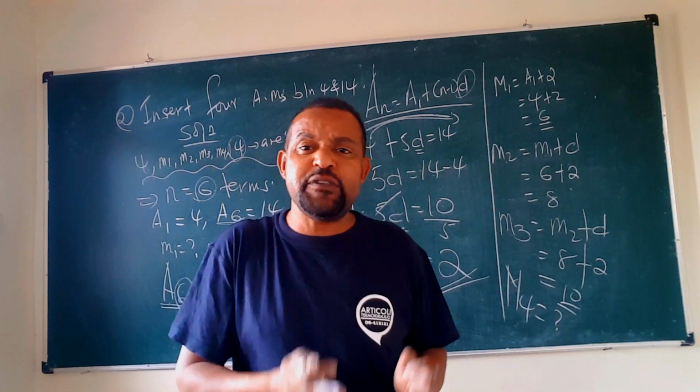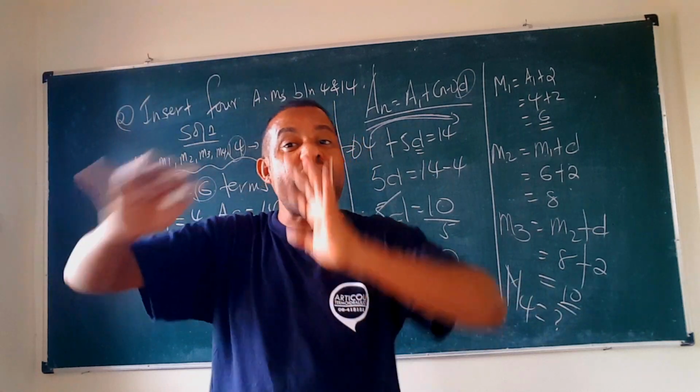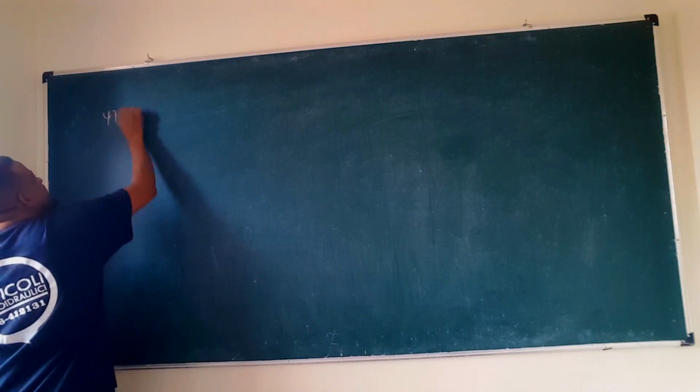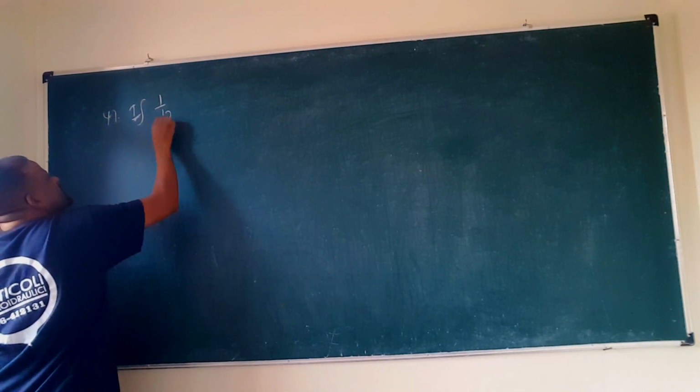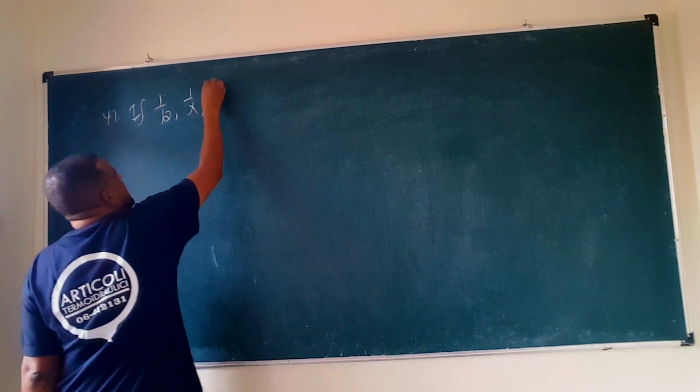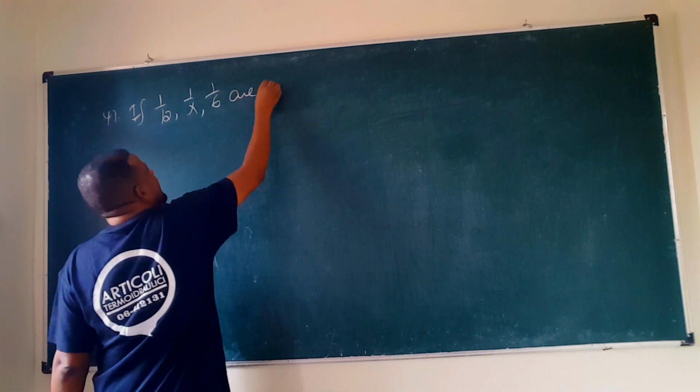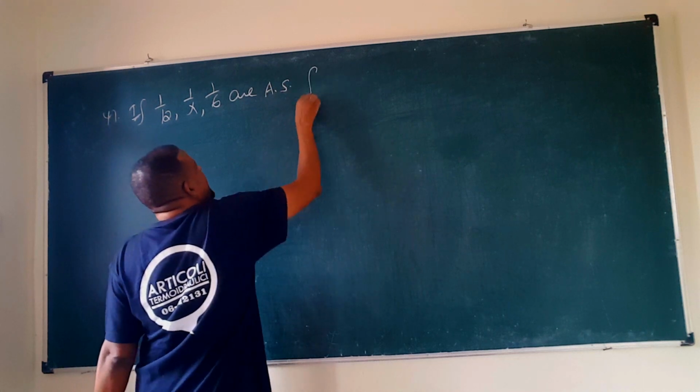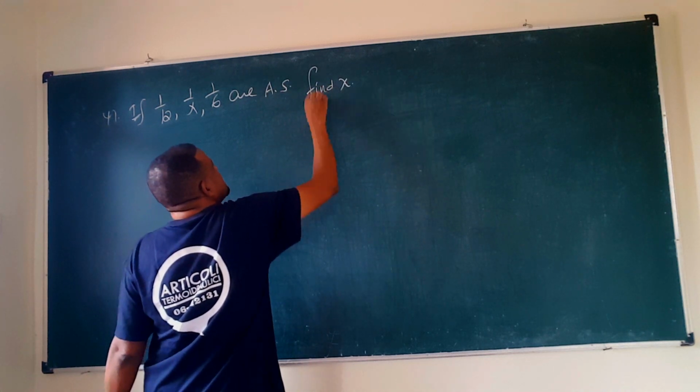Insert 4 arithmetic means between 3 and 12. Insert 10 arithmetic means between 2 and 20. Try to work these out. If 1 over 12, 1 over x and 1 over 6 are in arithmetic sequence, then find the value of x.